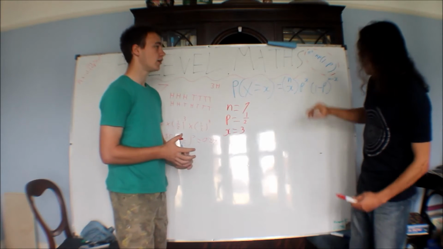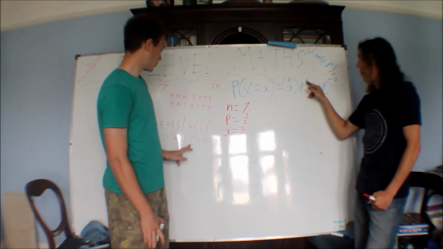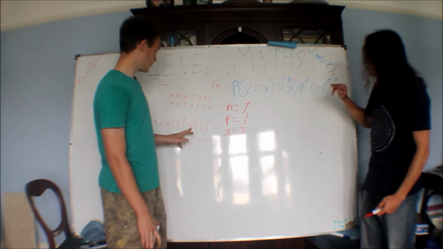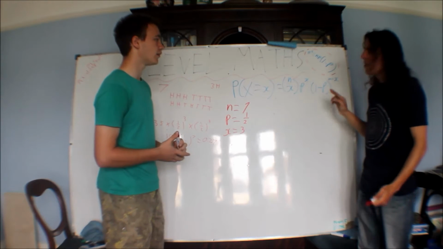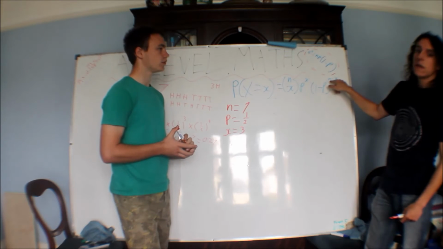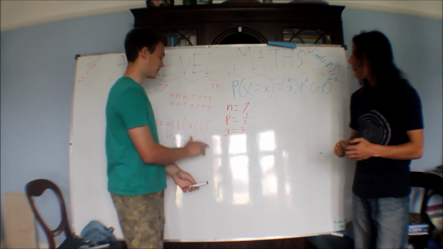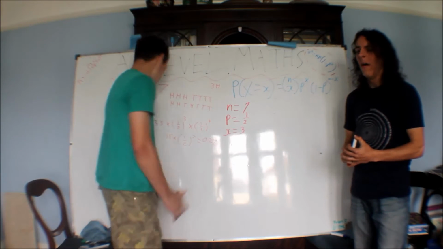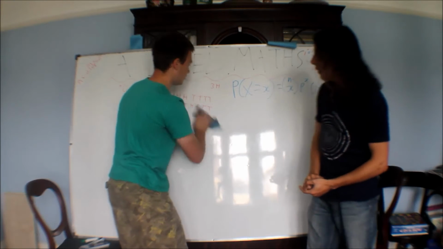You just put it in. So it was 35 times the probability of our thing, to the amount of times you want it to happen, which was 3, then times the probability of the difference. Now in our example it was the same, but it's not always, and this is where the formula becomes more handy, the difference between n and x. So I think the best way to explain what this means, as opposed to talking about this example, is to do another example. Let's drop all of this off, but keep the top formula there, because that'll be useful.